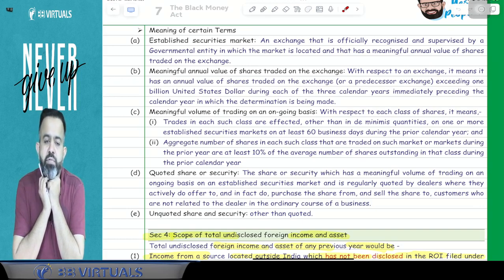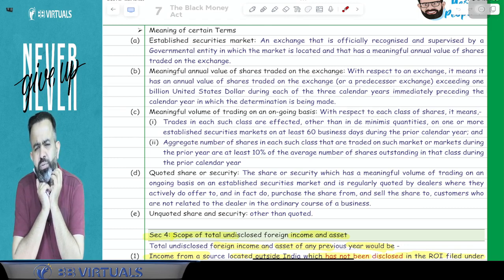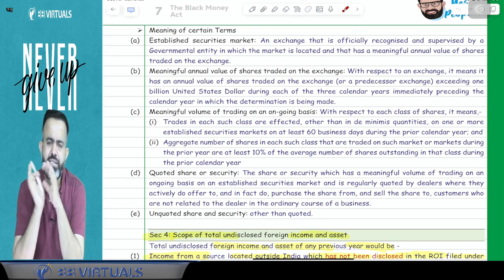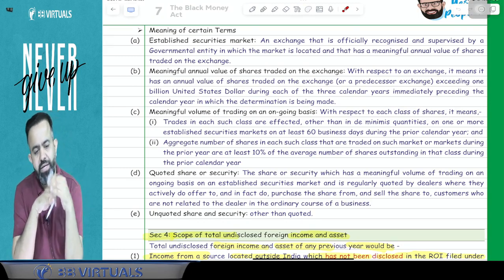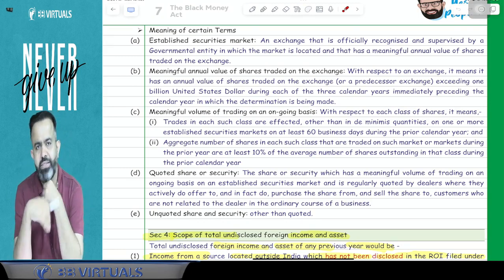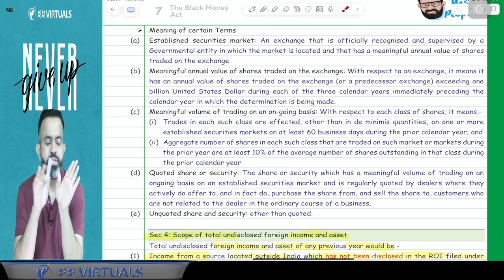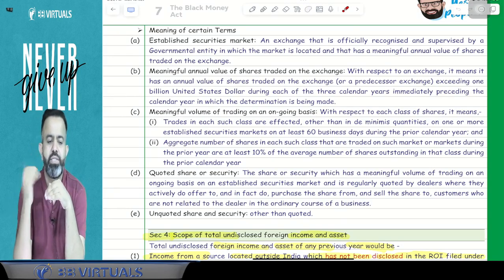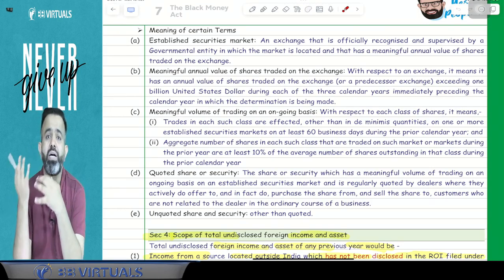Okay, Nagappan is asking one doubt. Sir, in question number 5, should we assume that the asset created in foreign land is not out of the income charged under Income Tax Act 1960 unless explicitly stated so? When they ask about the question of black money, and they are sending the notice, it means it is assumed that that income was not disclosed in India, and any asset you have outside India is out of the undisclosed income.